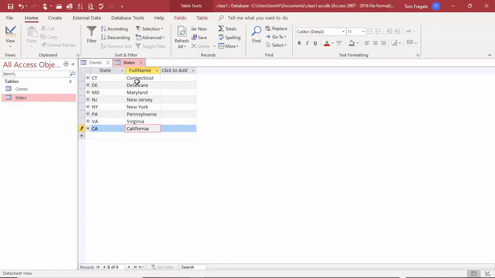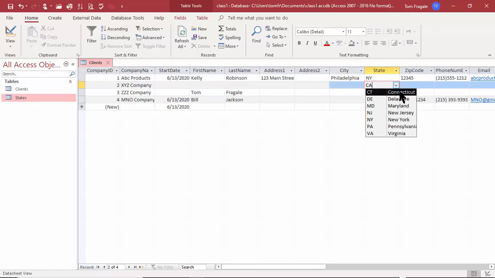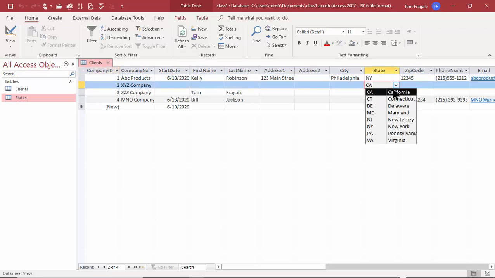All right, so we could always update the tables. I'm going to close that window. Now, if I click on the pull down, actually, what I'll do is I'll do a refresh all. So I really should have closed this other window, but I'll do a refresh all. Now I see California is there. All right, so I just updated the states table, and now the pull down is updated as well.